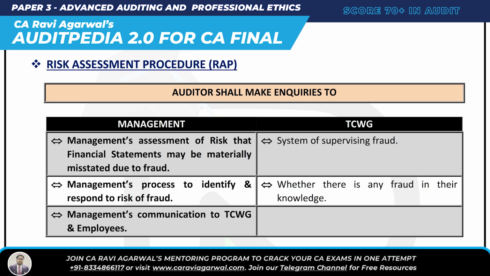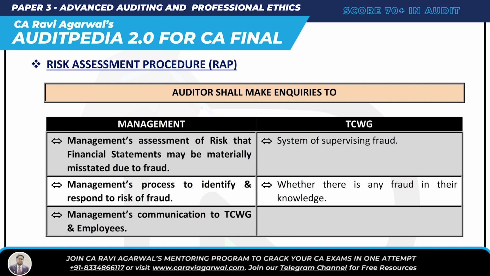Now he is inquiring from management. So what all is he going to ask? Okay, hey management, what is your assessment of the risk that the financial statements may be materially misstated due to fraud? Please tell me. He is also asking management about the process to identify and respond to the risk of fraud. He is saying, what is your process to identify and respond to the risk of fraud? Please tell me. And then whatever management is communicating to TCWG and employees related to fraud, please tell me.